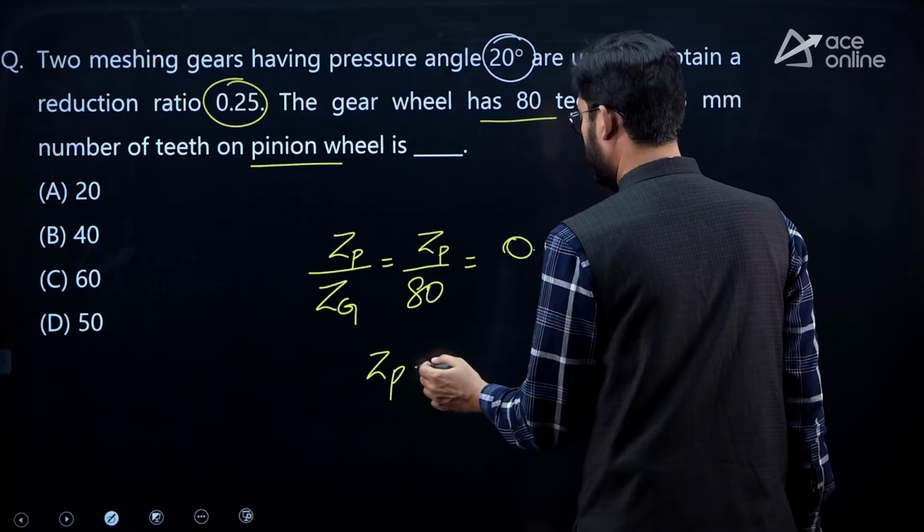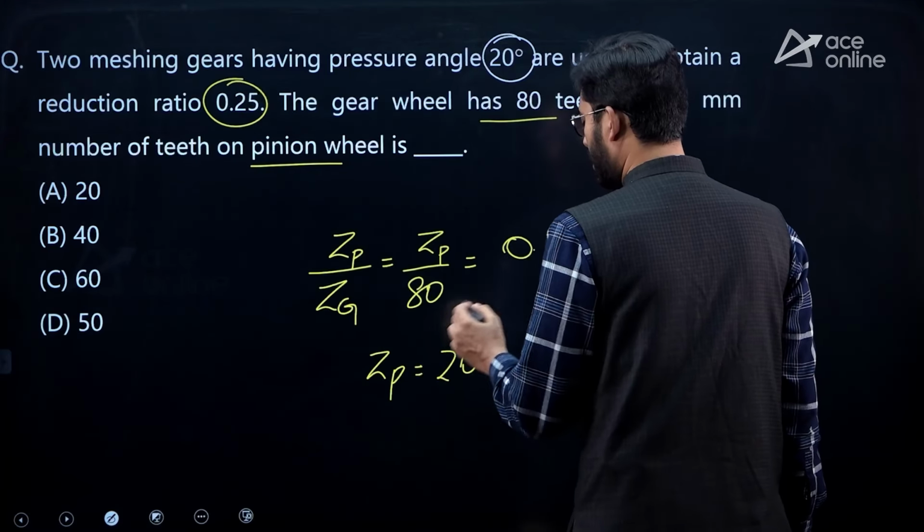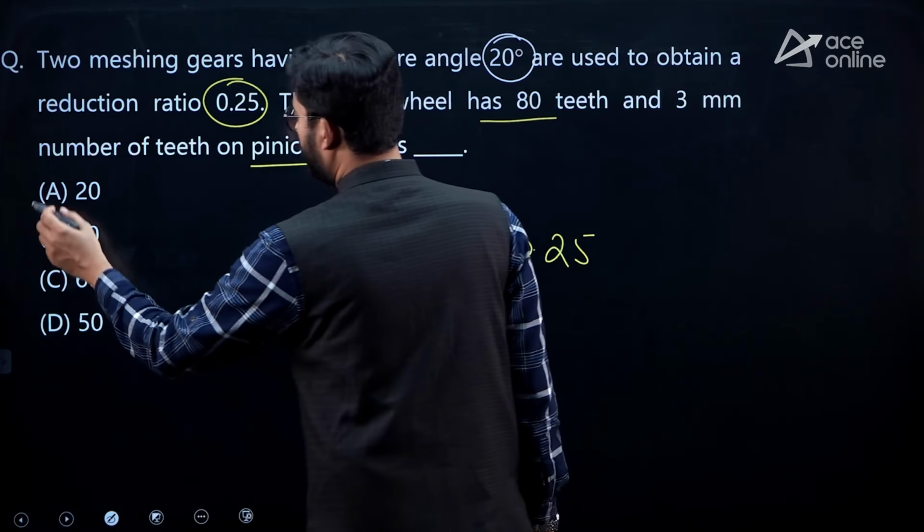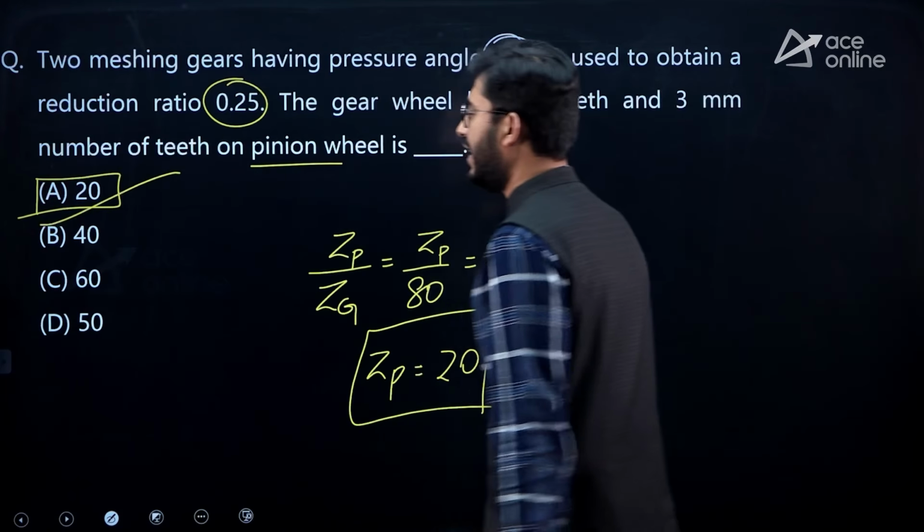So Zp is equal to 0.25 into 80, which is 20. So 20 teeth are required to be there on the pinion. Option A is the answer.